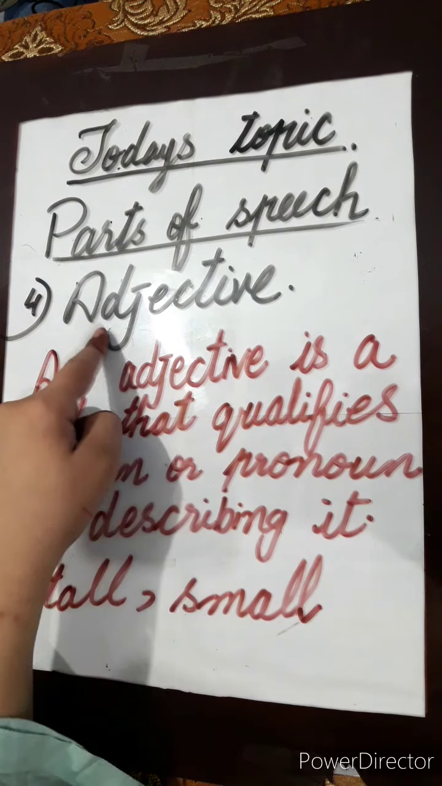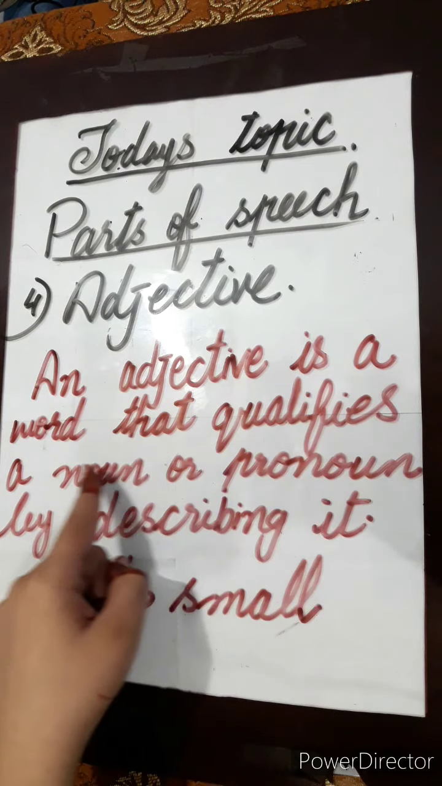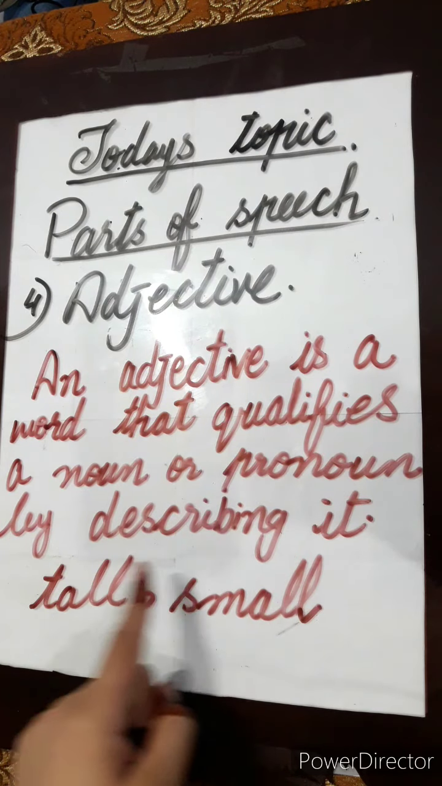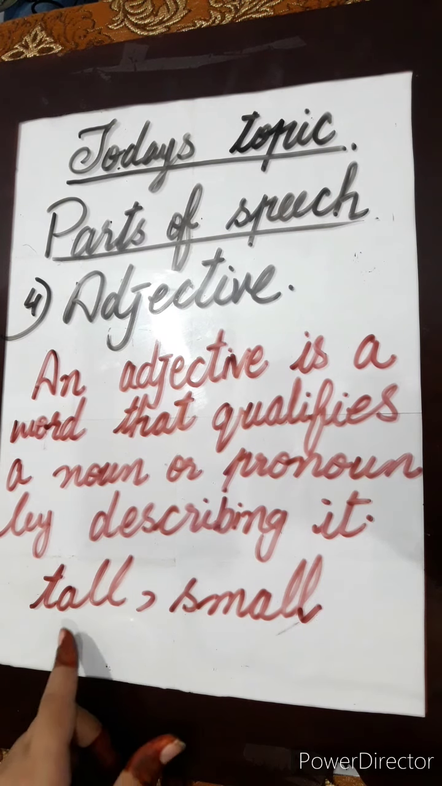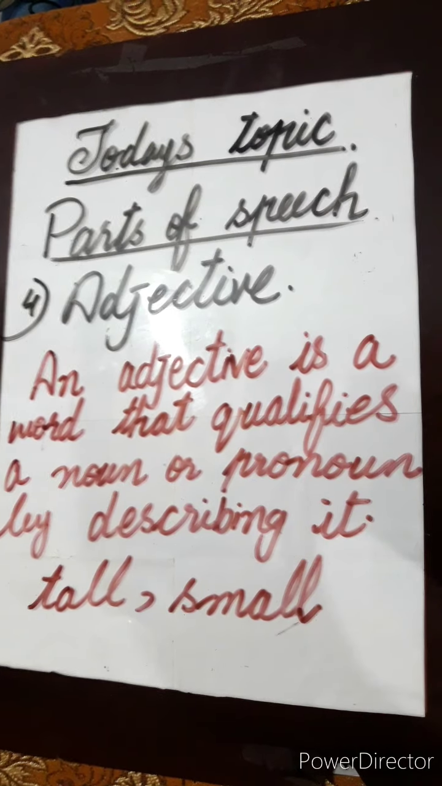Next is adjective. An adjective is a word that qualifies a noun or pronoun by describing it. An adjective is simply a quality. It tells us about the qualities, merits, demerits of something. For example, tall, small. It tells us how pretty or how beautiful something is.